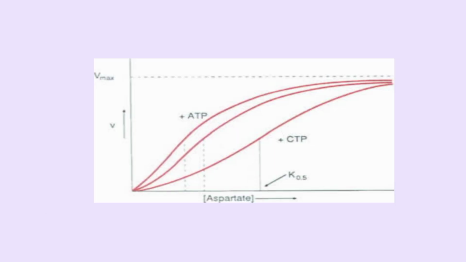This is the typical sigmoidal kinetics of aspartate transcarbamylase. In this case, positive effector is ATP while the negative effector is CTP or UTP.